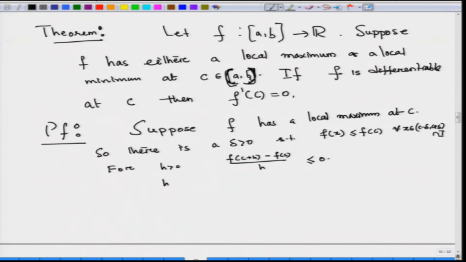Now, if h is less than 0, f of C plus h minus f of C is again a negative number, because f of C is greater or equal to f of C plus h for small h, divided by h. Therefore, you can take h as small.